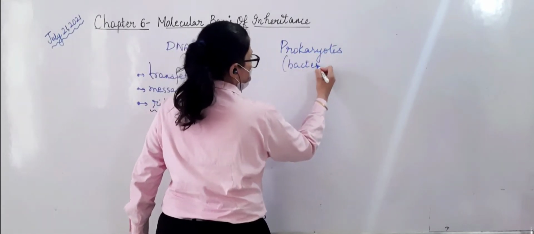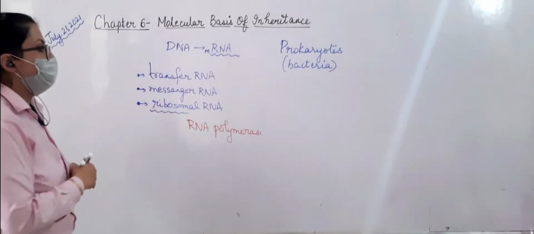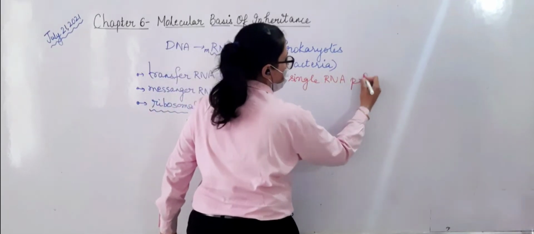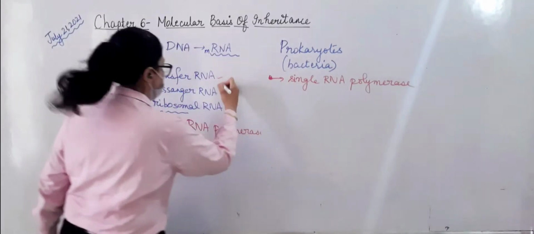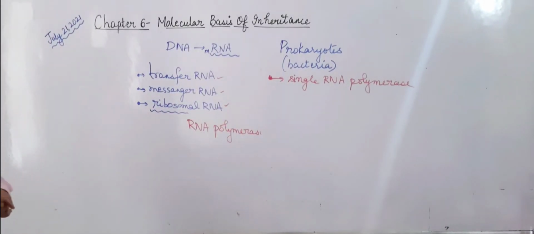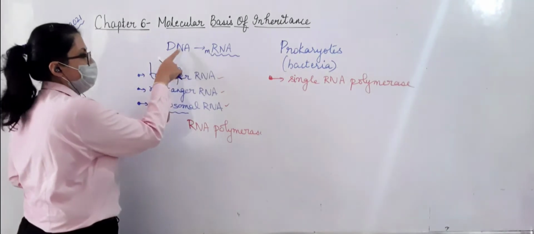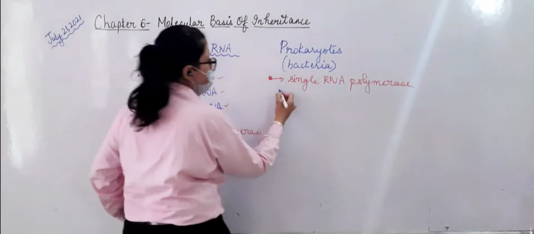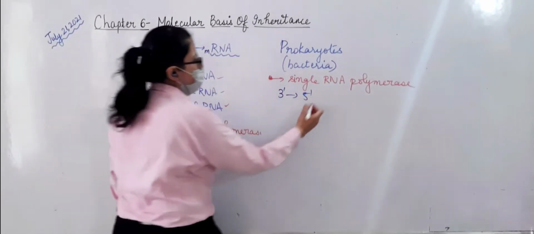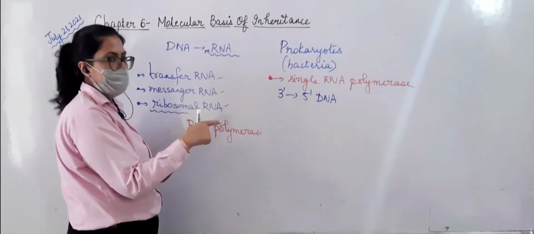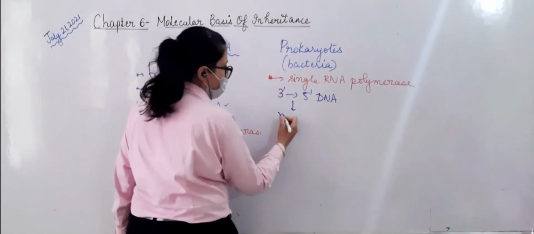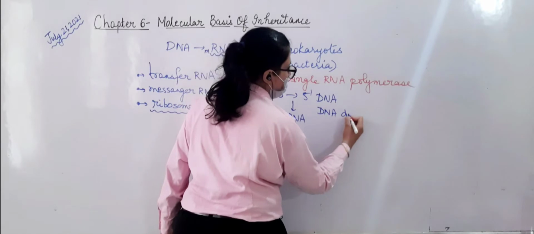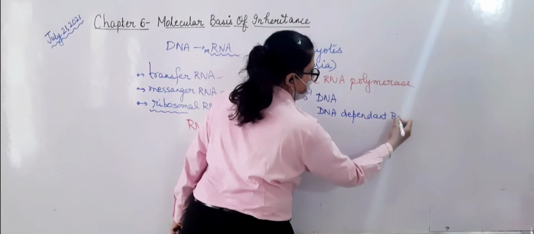In bacteria, the first point to be noted is that only a single RNA polymerase is there. A single RNA polymerase will code for all three RNAs. Now this single RNA polymerase, can I call it DNA dependent RNA polymerase? Because it is dependent on the DNA template. Which side? 3' to 5'. So 3' to 5' DNA is acting as template. This will be copied into mRNA. So this RNA polymerase can be said to be a DNA dependent RNA polymerase.